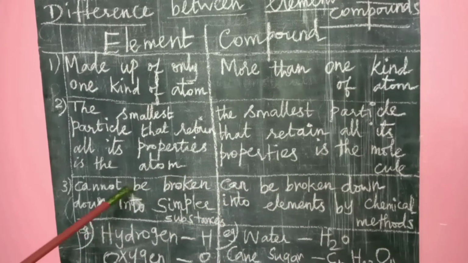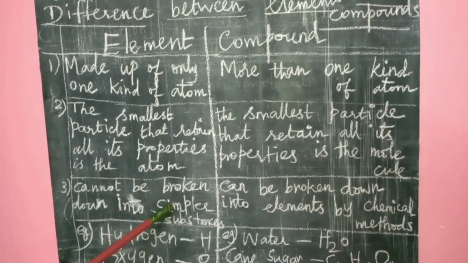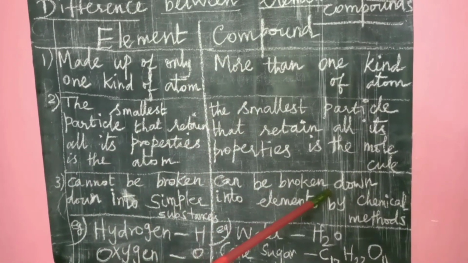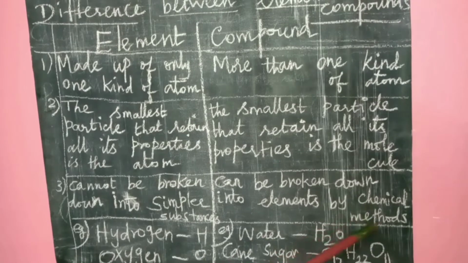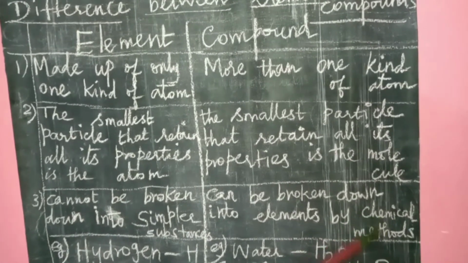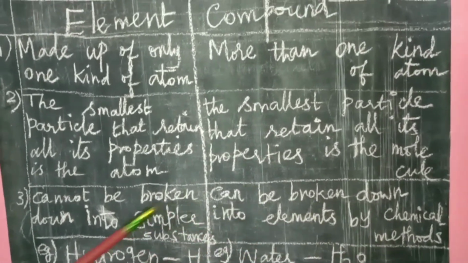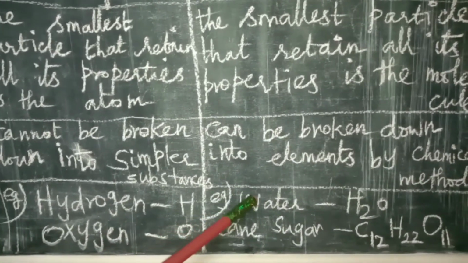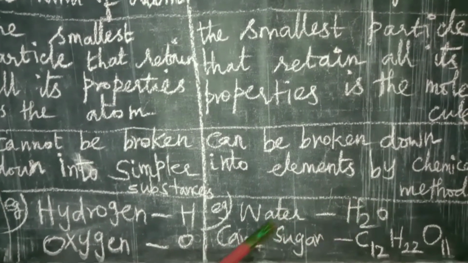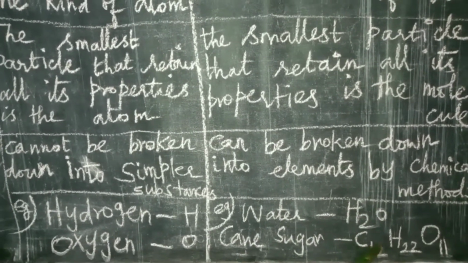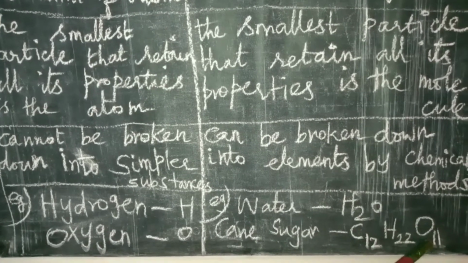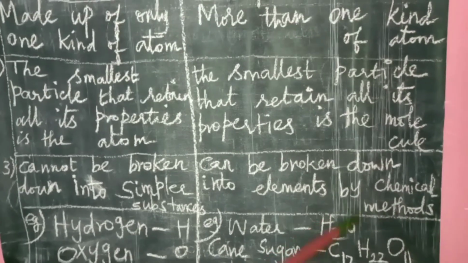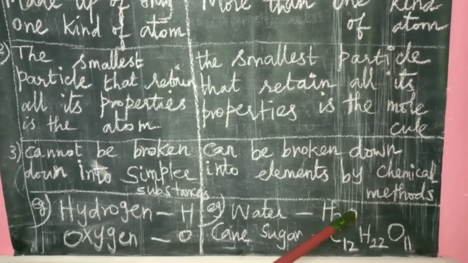The third one: an element cannot be broken down into simple substances, but a compound can be broken down into simpler substances by chemical methods. For example, elements: hydrogen H, oxygen O. Water has the formula H2O, and cane sugar has the formula C12H22O11. Here, water can be split into two elements, hydrogen and oxygen.